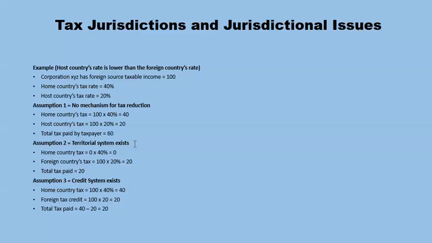Territorial system. Under the territorial system, we see that the home country has 0 tax payable. Foreign country's tax is 20, so total tax paid is 20. Credit system. Home country's tax rate is 40. Foreign country's tax credit is 20 because of the 20% tax paid in the foreign country. Total tax payable would be 40 minus 20, which is equal to 20.